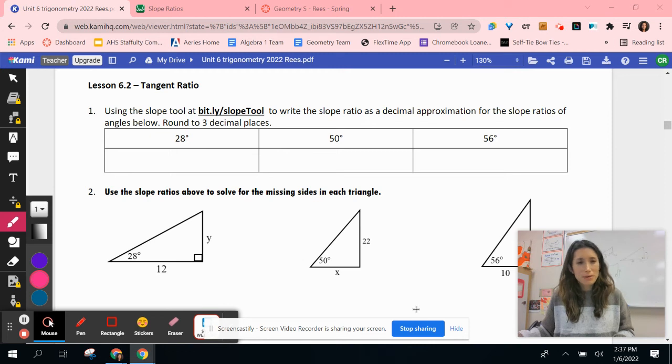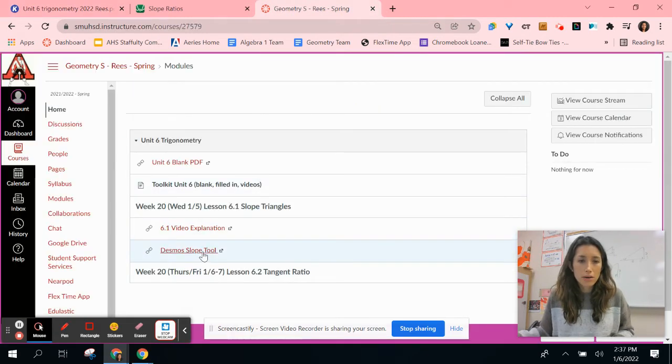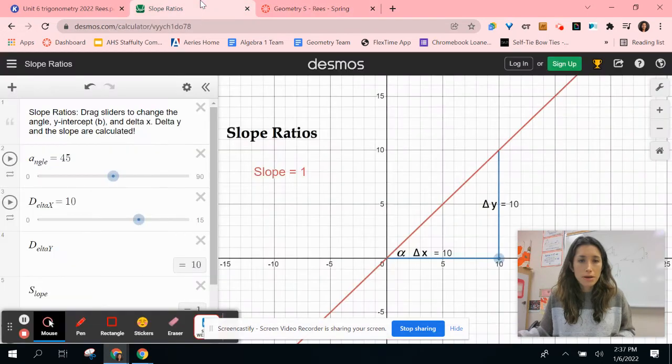Hi, it's Miss Reese, and I'm going to be showing you how to use the Desmos Slope Ratio tool to help you solve for missing sides in right triangles. So you can type this into your browser, or maybe there's a link on Canvas for you. I have a link right here on my Canvas. So I have the Slope Ratio tool open.